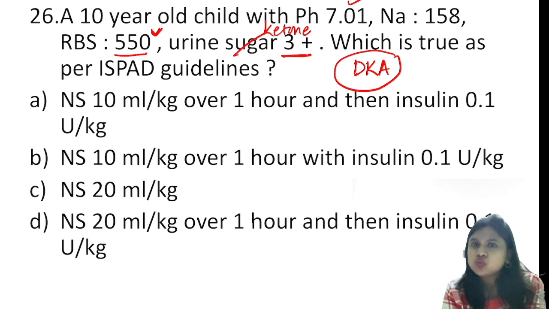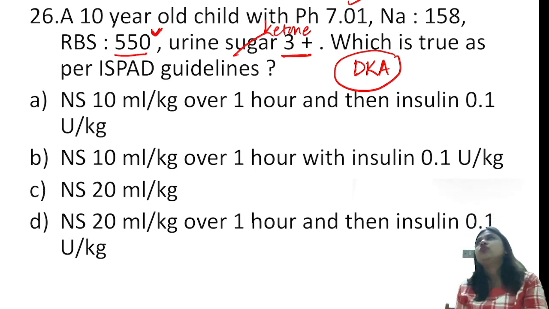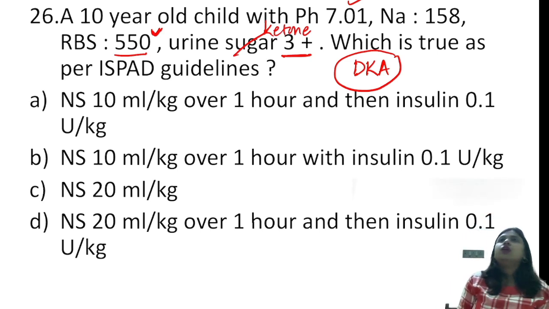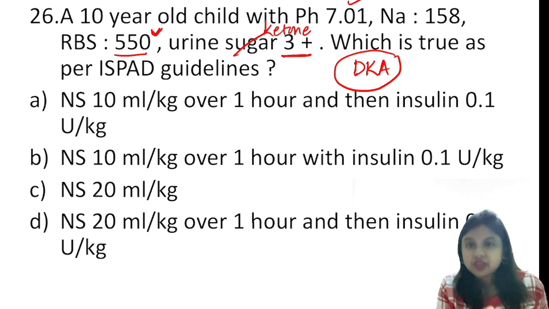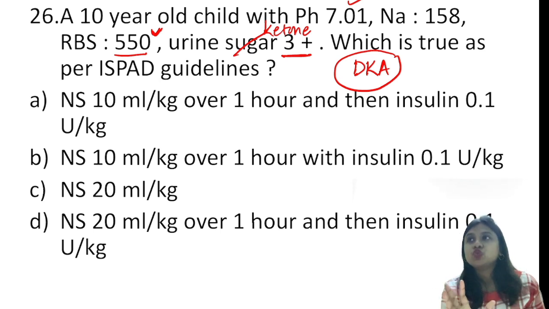I don't know about the exact options, but whenever a child comes to me, we try to get electrolytes. We do a VBG or an ABG, that is a blood gas. Usually venous blood gas is preferred in diabetic ketoacidosis because the classification system is based on venous blood gas, and also there is a risk of thrombosis, so we do not prick the artery every time. And we refrain from doing any catheters or any lines in a DKA patient because there is a chance of thrombosis. So whenever a child comes to me, we try to grade the severity of DKA.